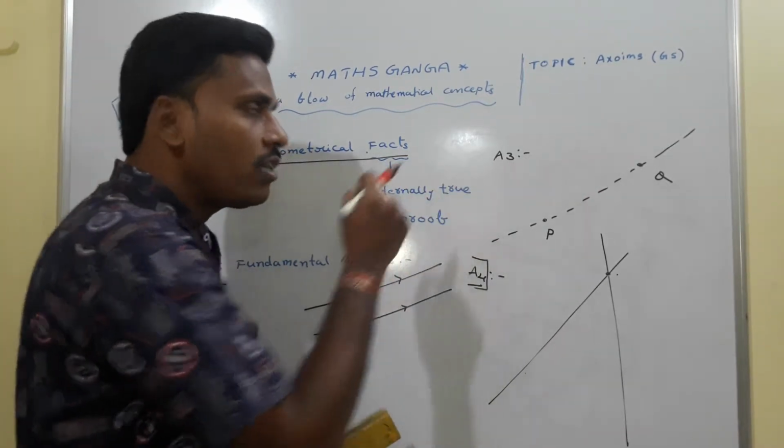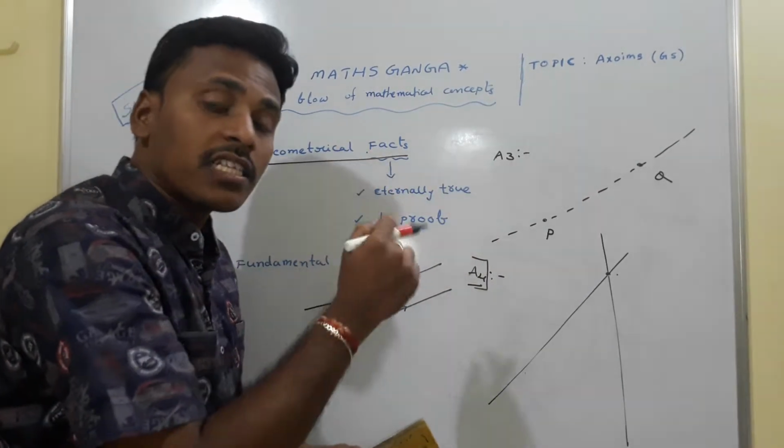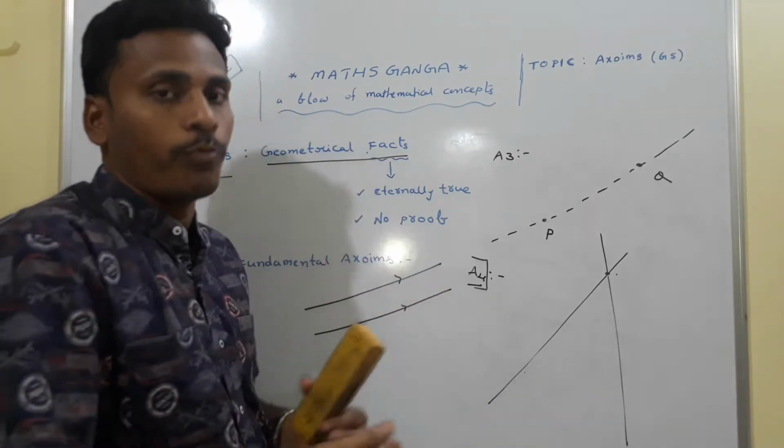So axiom 3 is that there exists only one line passing through 2 points.